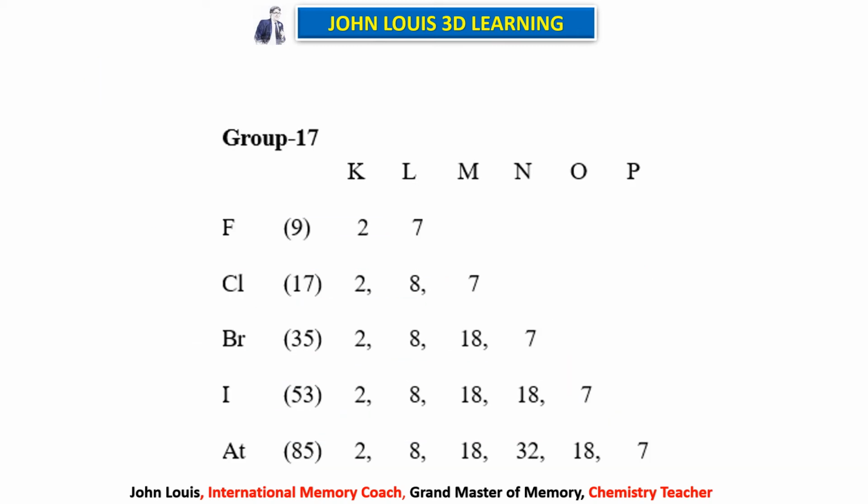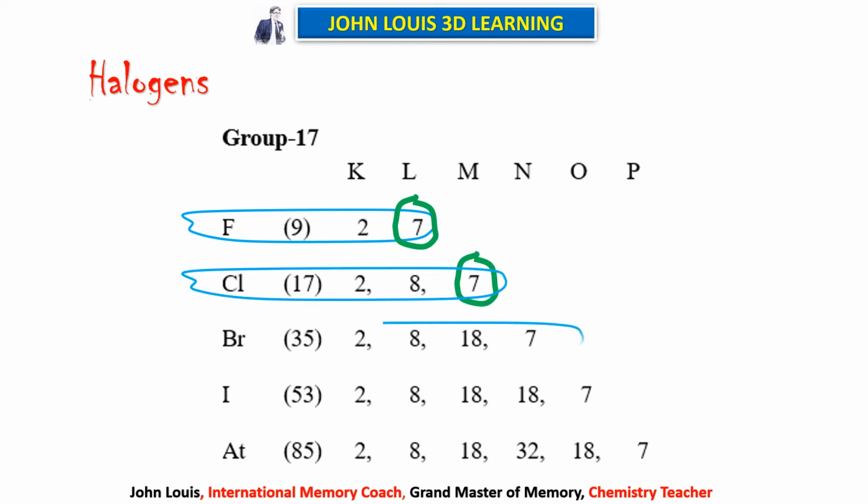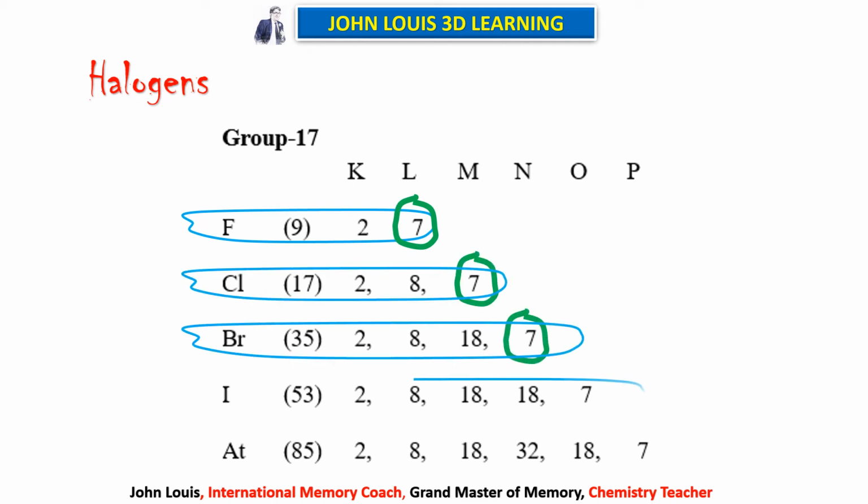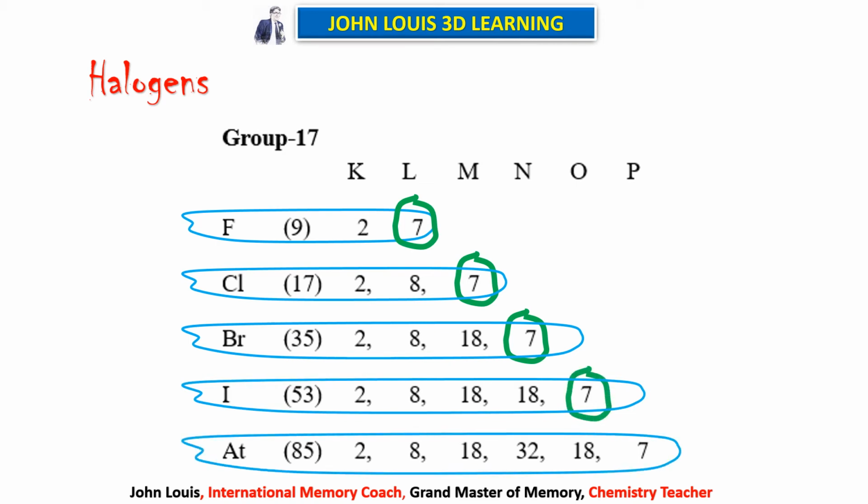Okay, so now let us try to see the 17th group elements. So quickly we will see. They are called halogens. Fluorine is having 7 electrons. The second element, chlorine, is also having 7 electrons in the outermost orbit. Then bromine 7, iodine also 7, and astatine also 7. So if you remove the last orbit, the penultimate orbit is not having the stable octet structure, isn't it? Therefore, they will not lose those 7 electrons. Instead, they can easily gain 1 electron each in order to attain stability. Isn't it? So simple it is.